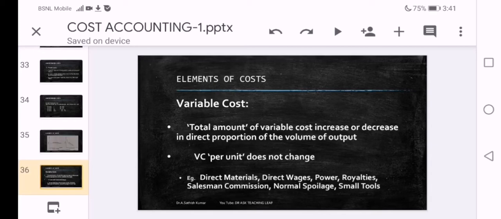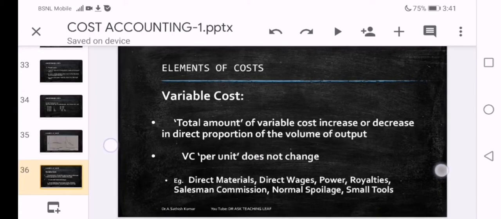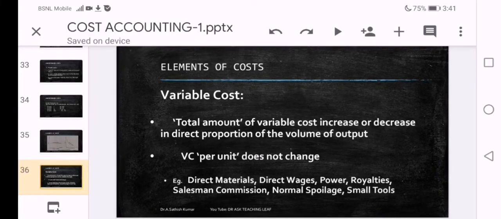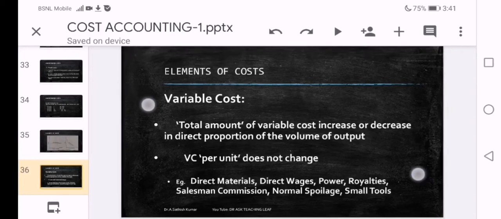Means per unit remains constant, total variable cost keeps on changing in equal proportion to that of volume of output. Examples of variable costs are direct material, direct wages, power, royalties, salesman commission and so on.